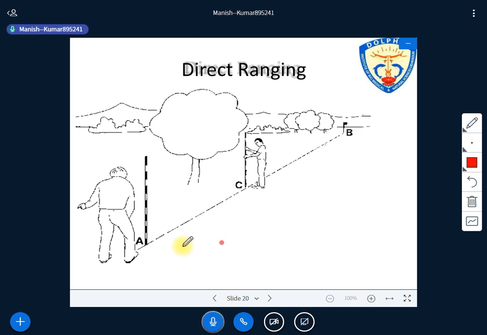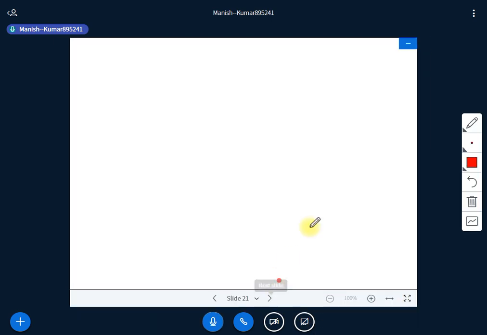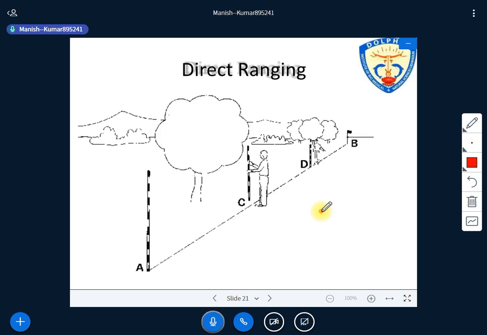And you can easily see that we can place one intermediate or two intermediate marks. We can place the number of intermediate points according to the length of the survey line, right? It is not necessary that there is only one. It may be 1, 2, 3. As you look there, we have C, D, B. Lots of intermediate points can be drawn there, right?